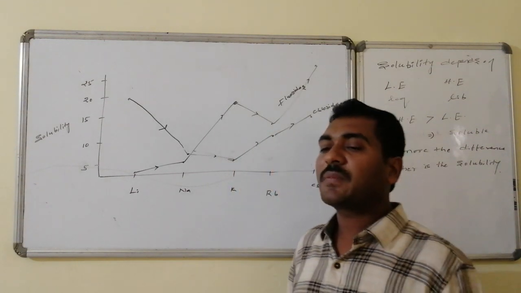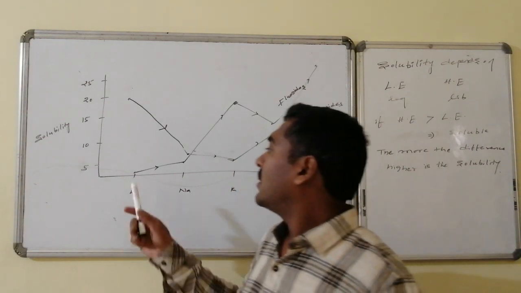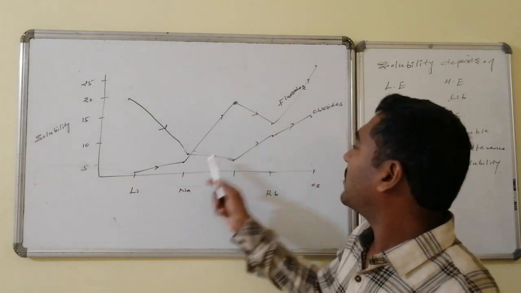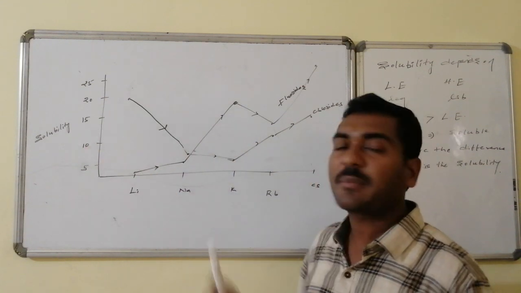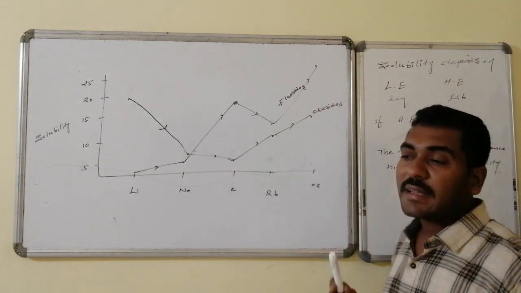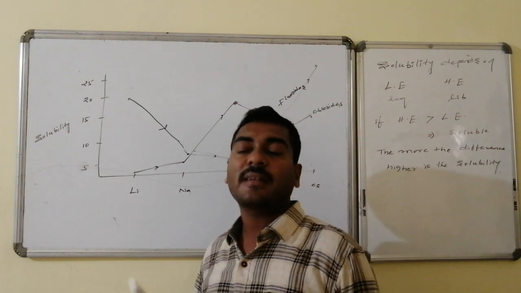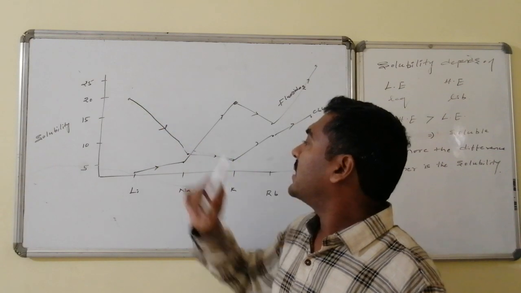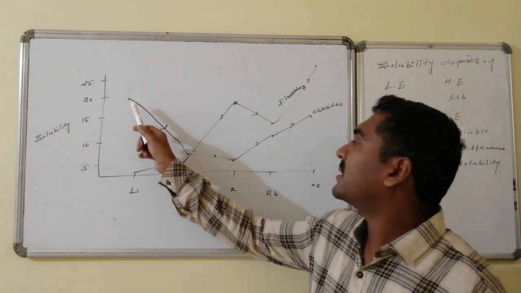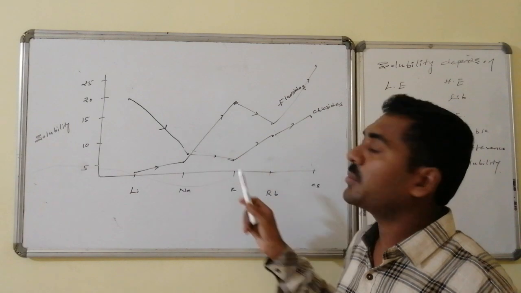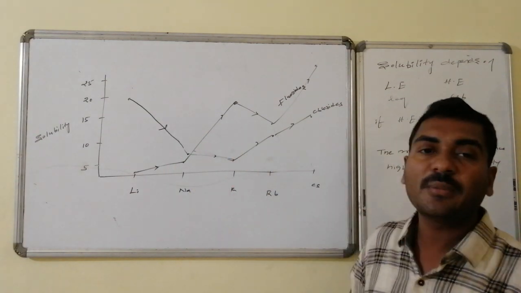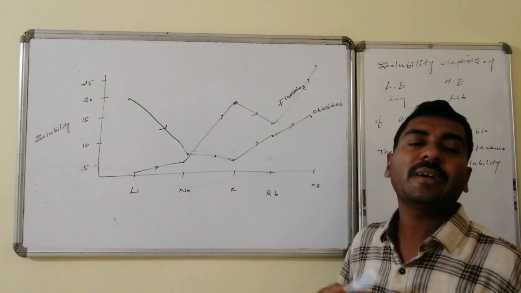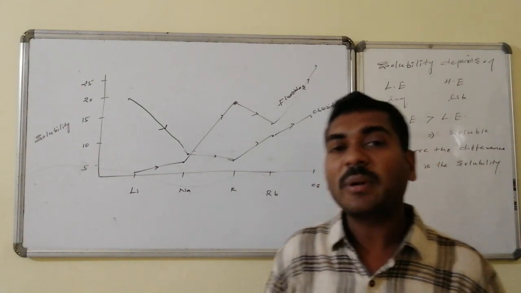In the case of alkali halides, among the fluorides, lithium fluoride is least soluble, and all the other fluorides are more soluble. This is solubility in grams per 100 ml. Another important group of alkali halides is the chlorides. In chlorides, lithium chloride is highly soluble. Compared to lithium chloride, sodium and potassium chlorides show a decrease in solubility. After that, solubility increases. Almost the same trend is maintained for the bromides as well.